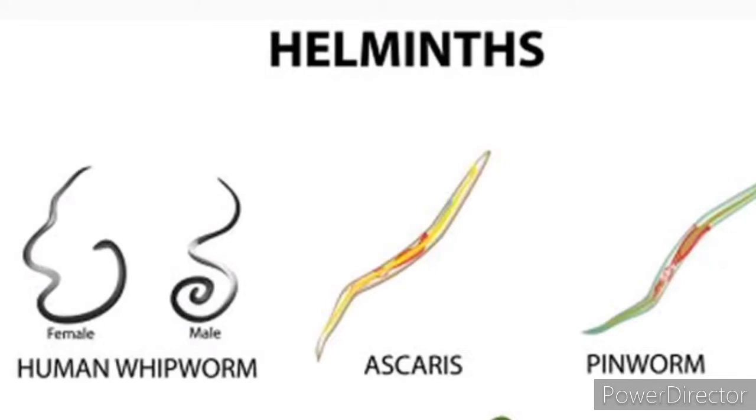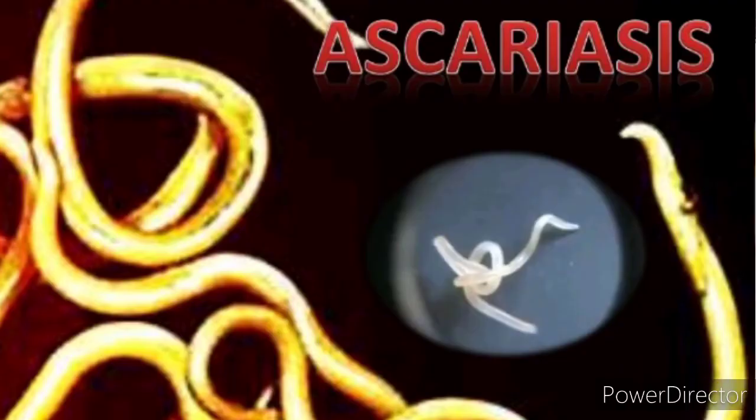Next we will learn about helminth parasites. The helminths are endoparasitic. What is an endoparasite? If it lives inside the host, then it is known as an endoparasite. These helminths are endoparasites in the gut and the blood of human beings and cause diseases. It is commonly known as what? Helminthiasis. The two important helminth diseases are ascariasis and filariasis.